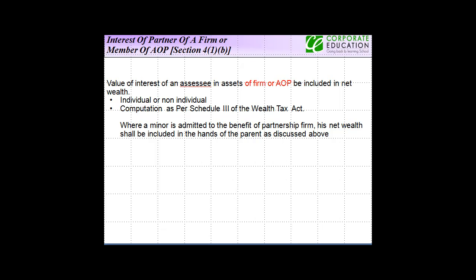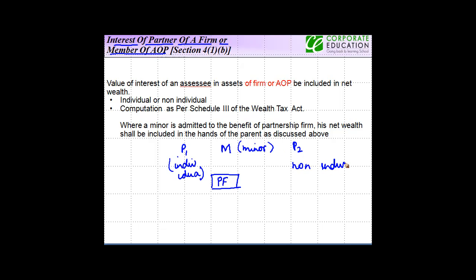Okay, so let us now understand how you deal with the interest of a partner of a firm or member of an AOP for wealth tax purposes. Let's say there is a partnership firm called PF. You have P1, who is an individual. You have M, who is a minor. And you have P2, who is a non-individual, as a partner. So he's a partner, he's a partner, and he's a partner.